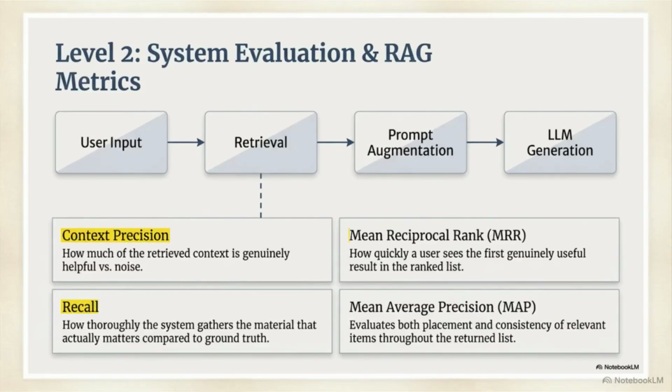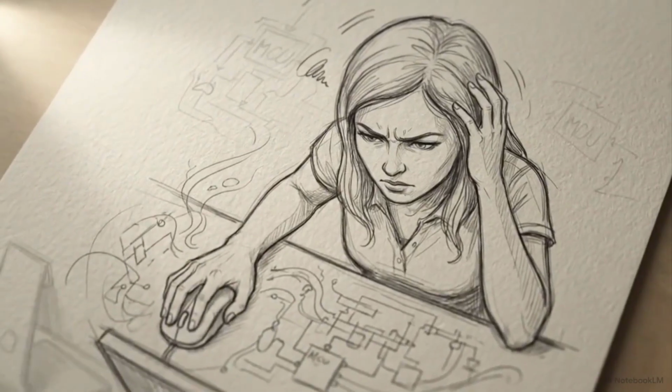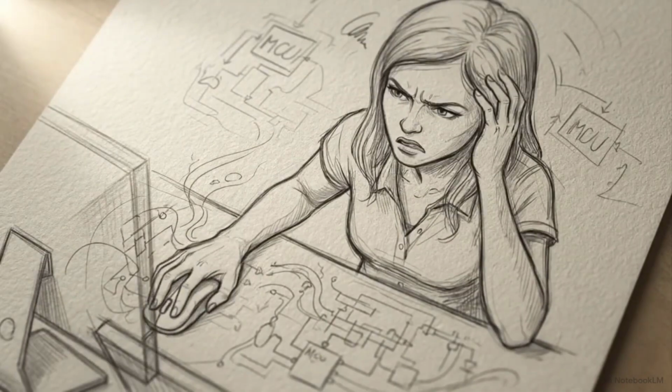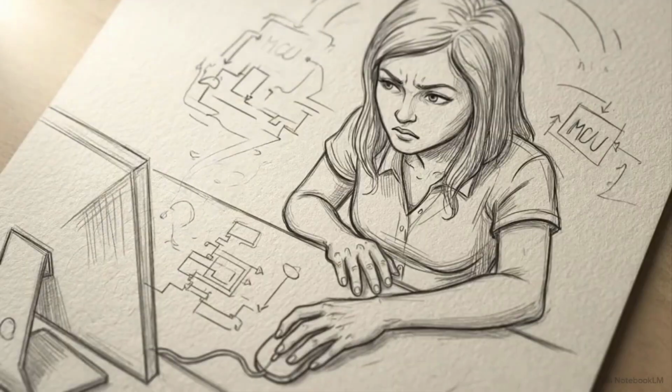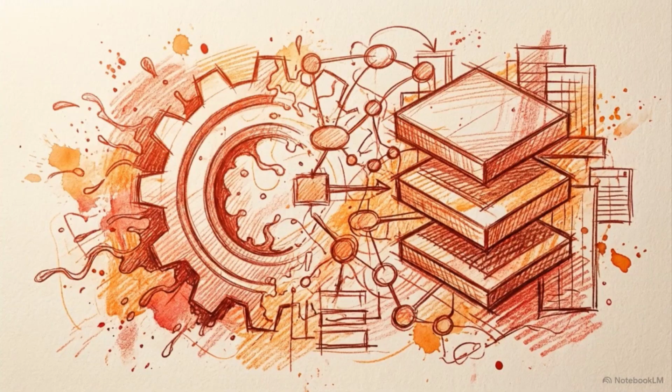We also use MRR and MAP to evaluate the speed and consistency of the search process. If your system has poor precision and recall, the underlying intelligence of the base foundation LLM is completely irrelevant. It is being fed garbage data, and it will simply hallucinate at scale.